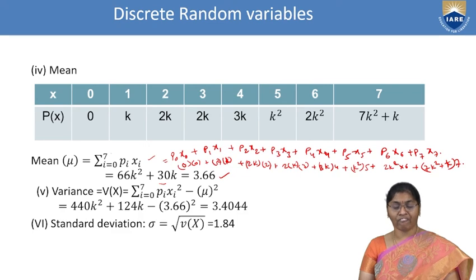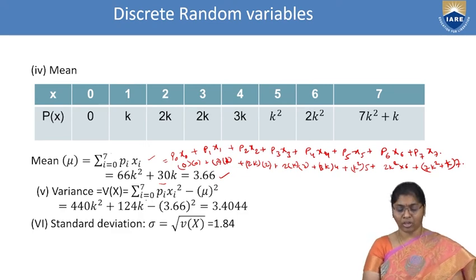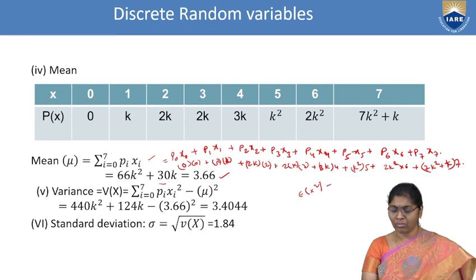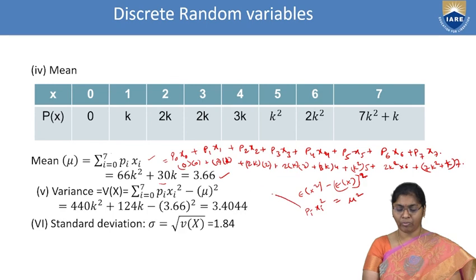Okay, next one, variance. The variance formula is summation i equals 0 to 7 of pi xi square minus mu square. We know this one. This is nothing but E of x square minus E of x whole square. We know the E of x is mu. E of x square can be written as pi into xi square. Simply we are writing like this.